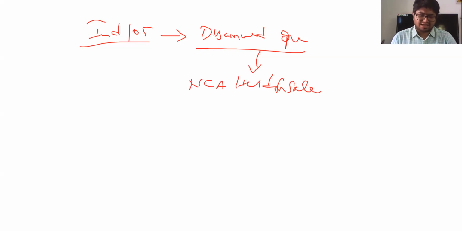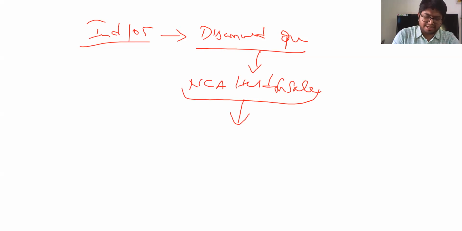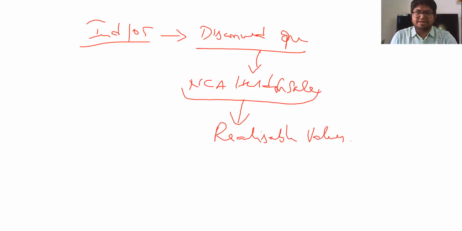Any such assets are supposed to be recognized as non-current assets held for sale, or such assets will not be disclosed at cost or revaluation model. Such assets will be recognized only at recoverable amount, that is, realizable values only will be recognized in the balance sheet.